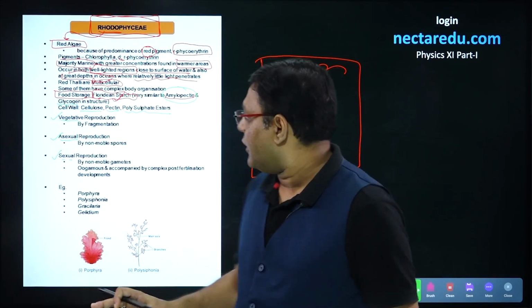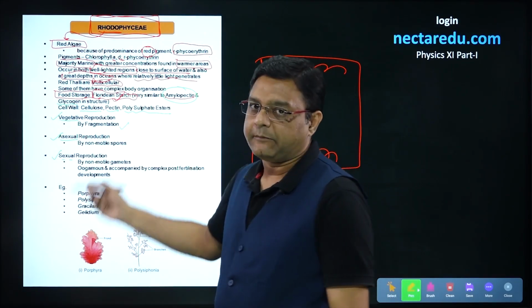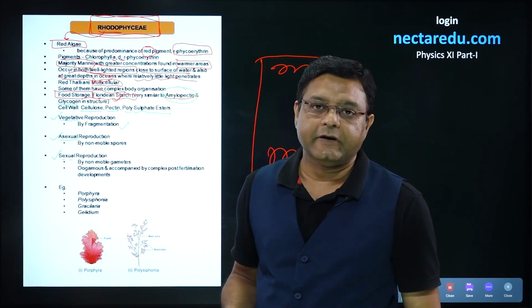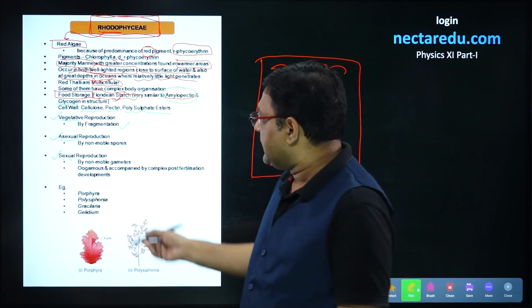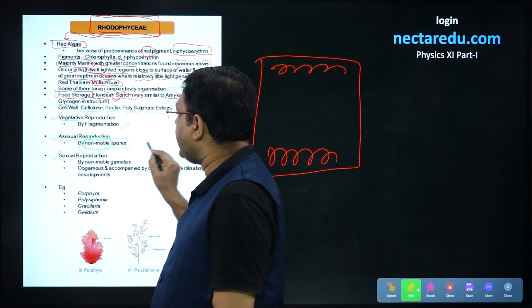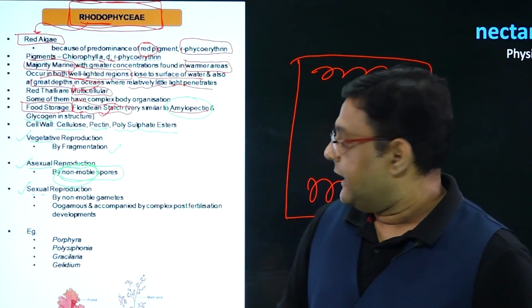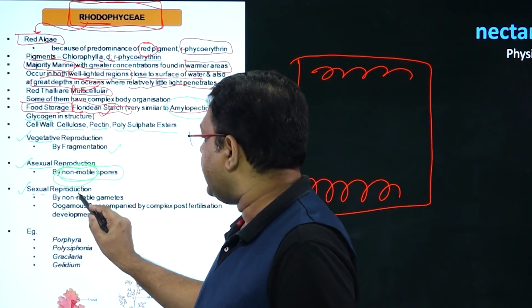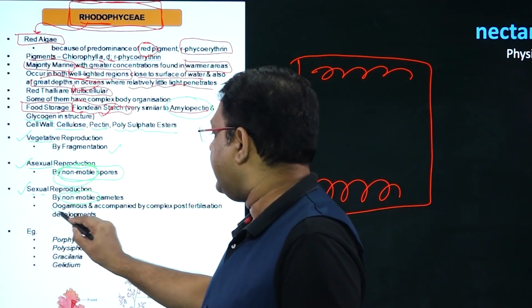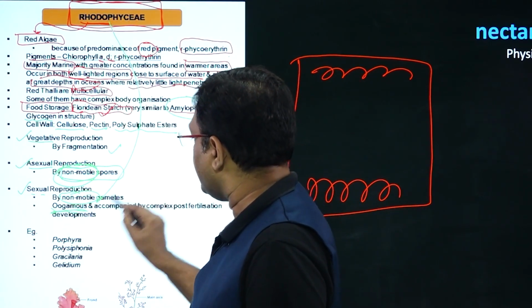Vegetative reproduction occurs by the process of fragmentation. The body will break into small fragments. Each fragment will give rise to a new plant. Asexual reproduction occurs by non-motile spores in this case. If we talk about sexual reproduction, it also occurs by non-motile gametes, and it is oogamous in the case of Rhodophyceae.